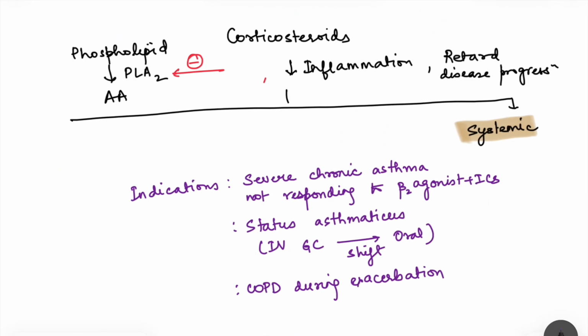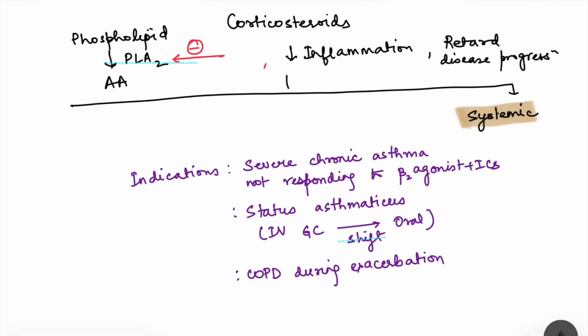Then moving on to systemic corticosteroids. What are the indications for systemic steroids? One, severe chronic asthma not responding to beta-2 agonist and inhaled corticosteroids. In that case, we need to add oral corticosteroids. Then next is status asthmaticus, that is, acute severe exacerbation of asthma. In that case, IV glucocorticoids are given, and then as the patient responds, we shift to oral corticosteroids. They are also given in COPD during exacerbation.